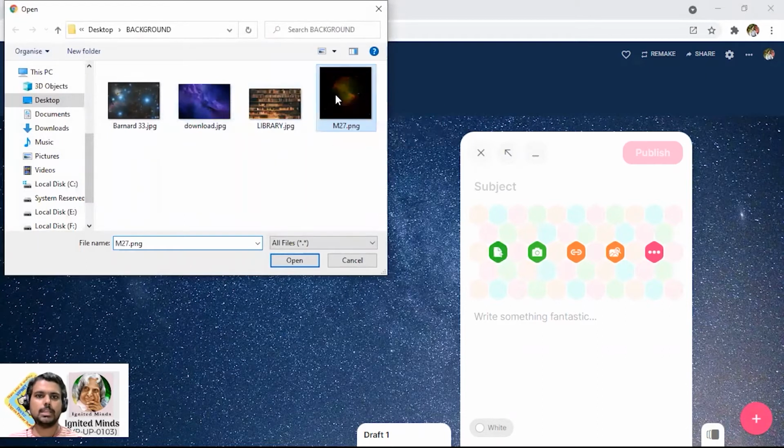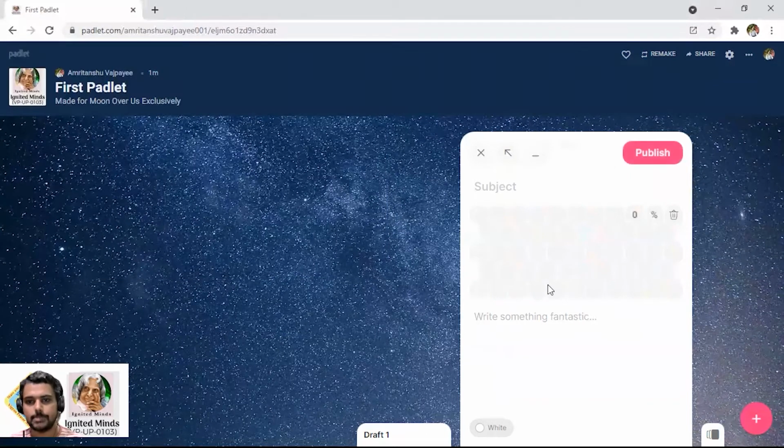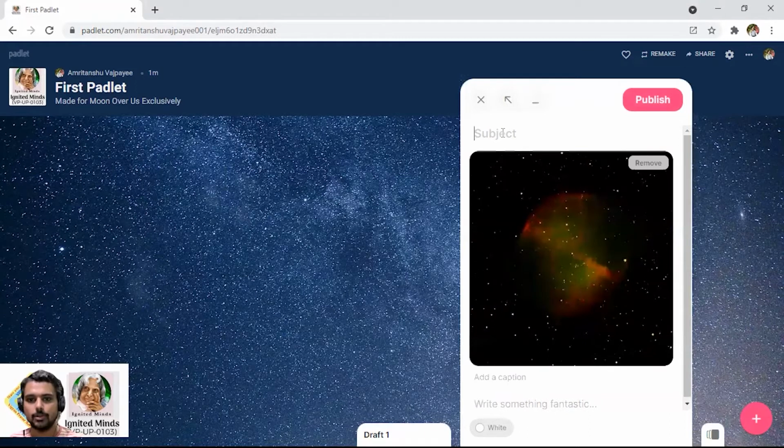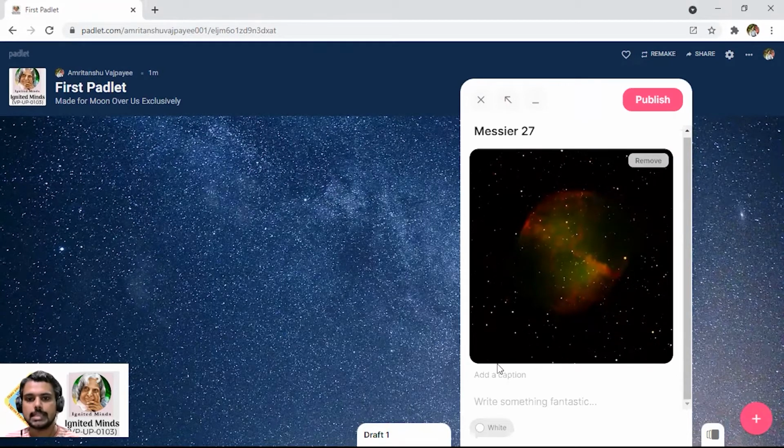So now let me upload a PNG file of Messier 27, the object. So now I have just put it, and as you can see, the picture is being uploaded. Now here I can add the subject. So I am adding Messier 27. Now this caption and all those things can be added. So I am just adding M27. This has been taken and processed from the National Schools Observatory data. So NSO, National Schools Observatory.